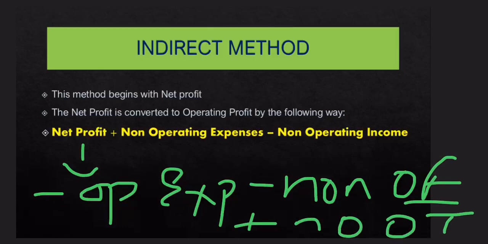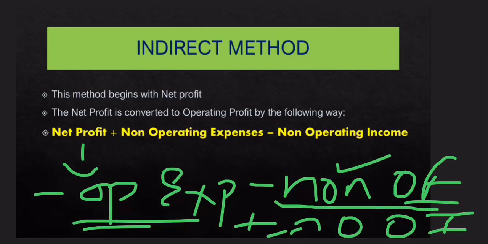All these things are included in net profit. So in order to calculate operating profit, we have to remove these two items: first the non-operating expenses, and second the non-operating incomes. Only operating expenses will be deducted. As non-operating expenses are already subtracted, they have to be added back here.